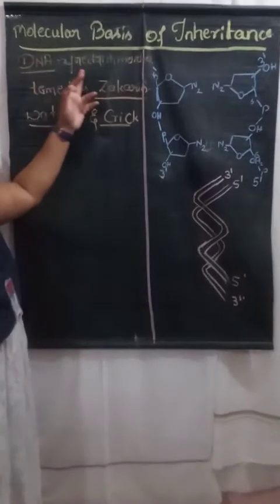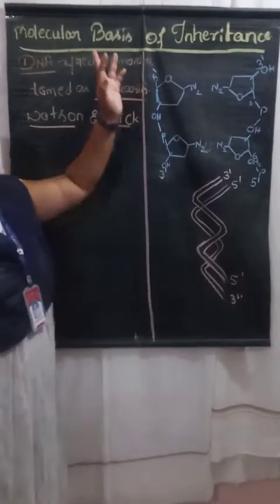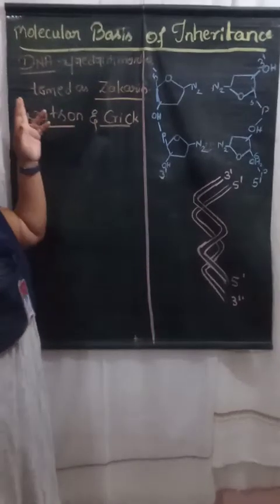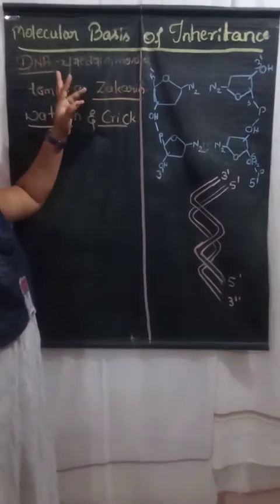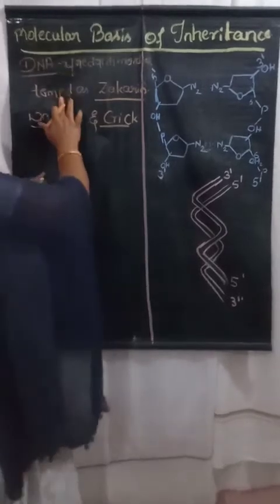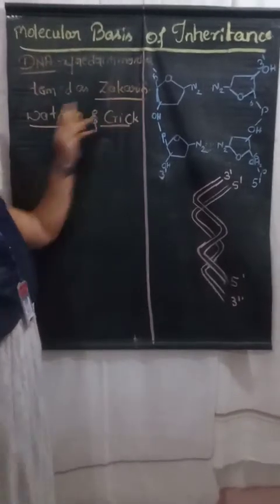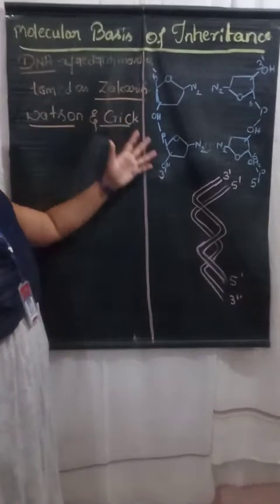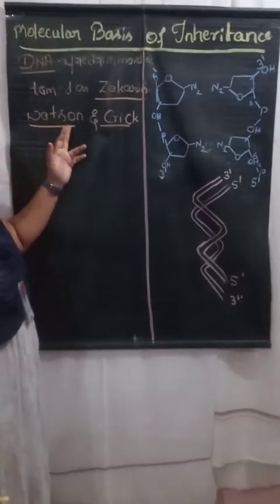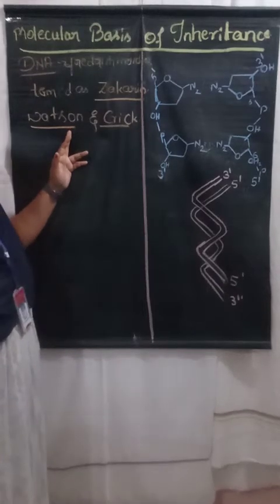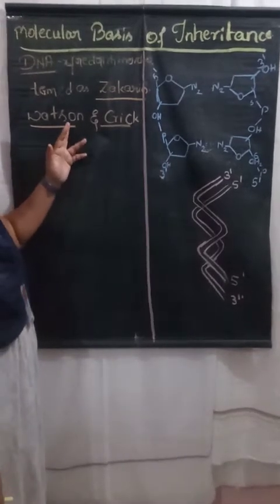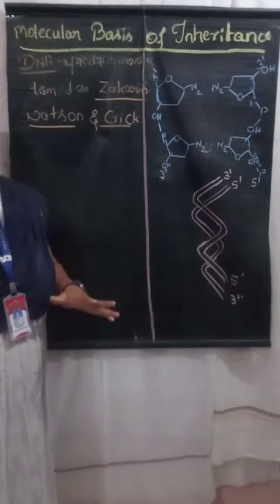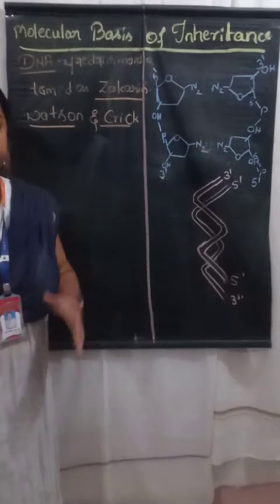The DNA was found by Frederick Miescher, who called it nucleic acids because of its acidic nature, and the term DNA was given by Zacharias. And the DNA structure was given by two persons with the help of the X-ray diffraction method, Watson and Crick. Hence the name of the DNA structure is the Watson-Crick model.